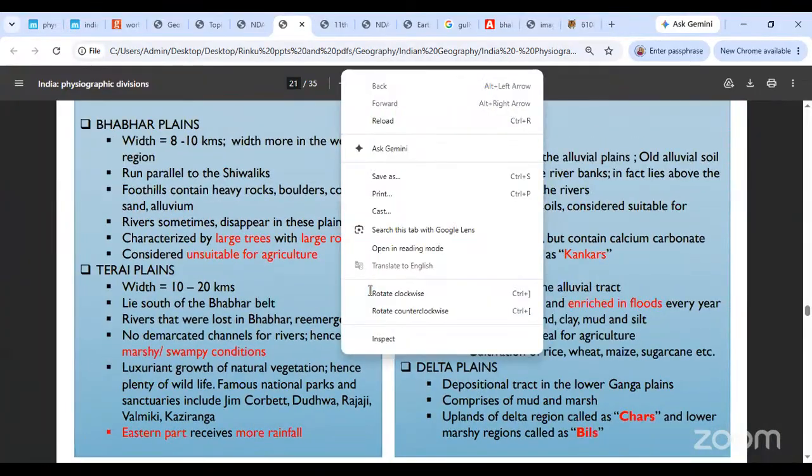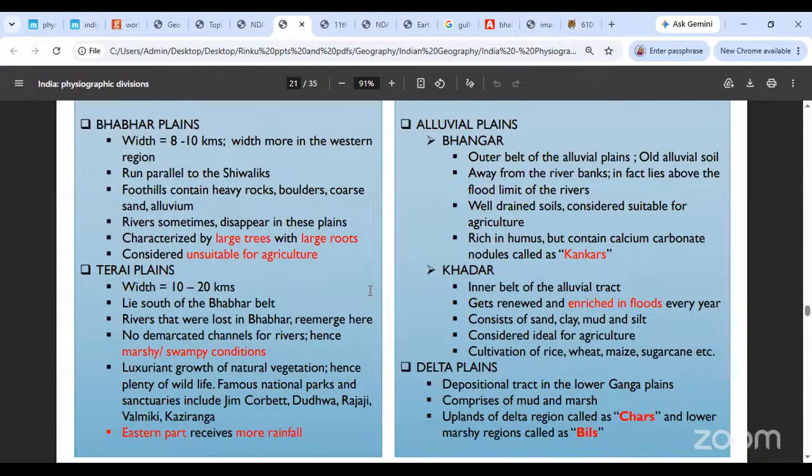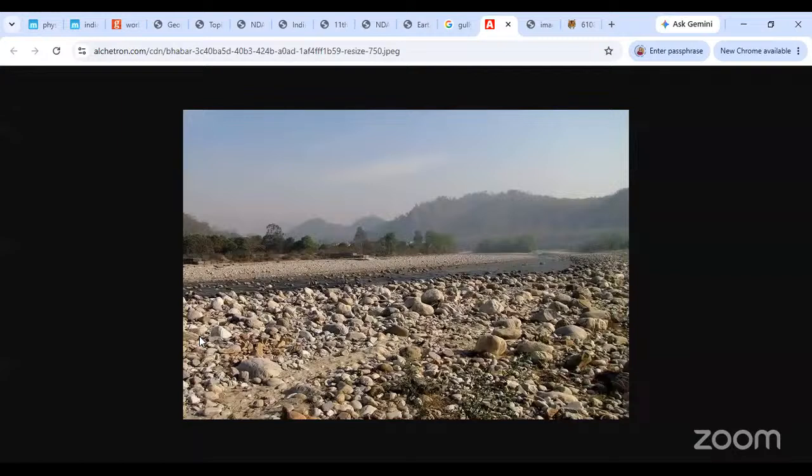Now you finish the east to west division, and go to the north to south division. Let's divide the plains from north to south. First you have the Bhabar plains. See, this is what the Bhabar plains look like. Large boulders, and large trees also. They will be exactly at the foothills of the Himalayas.